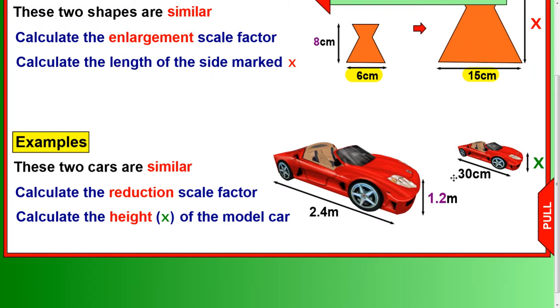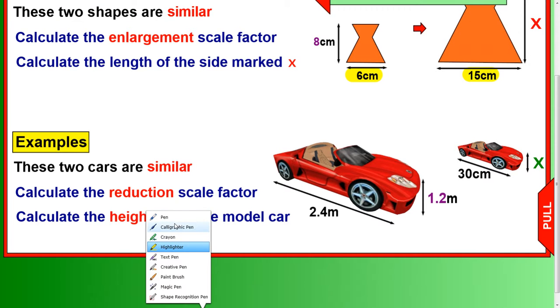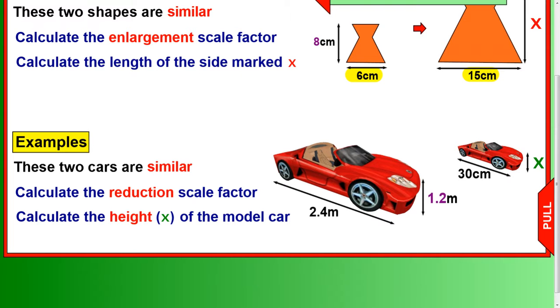So when you're doing your reduction scale factor, what you need to do is change them into the same units. It doesn't matter which way you go here. I'm going to choose to work with centimetres. So 2.4 metres, there's 100 centimetres in a metre, so that's really the same as 240 centimetres.